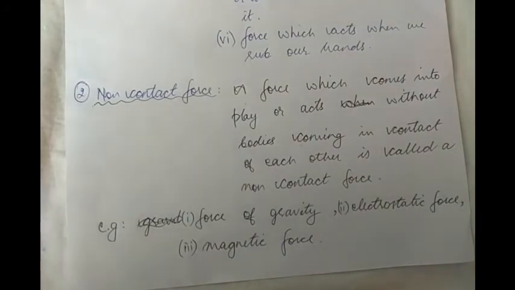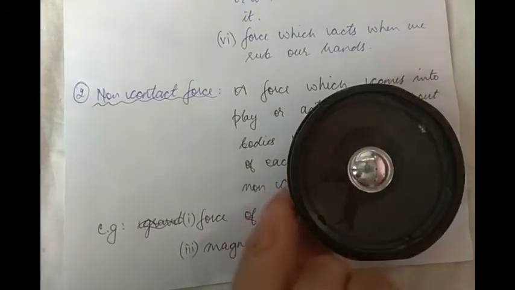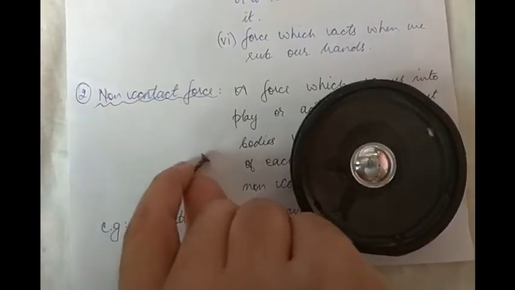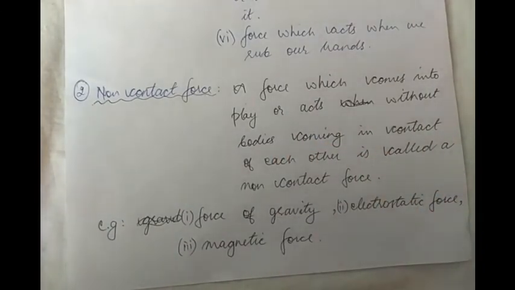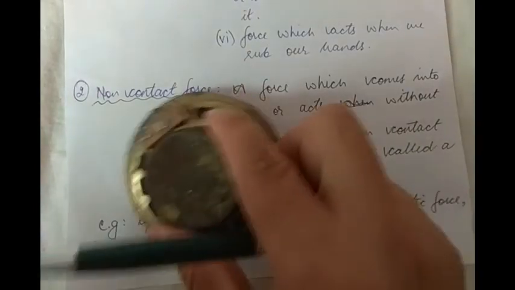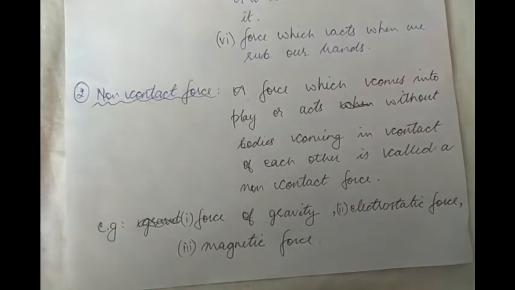Another example of a non-contact force is magnetic force. All of you must have played with magnets at some point of time. So I have a small screw over here, and I have this magnet. I could not get any other magnets for you. You saw how quickly this screw got attracted towards the magnet. Without coming into actual contact, the screw got attracted towards the magnet. Therefore, magnetic force is an example of a non-contact force.